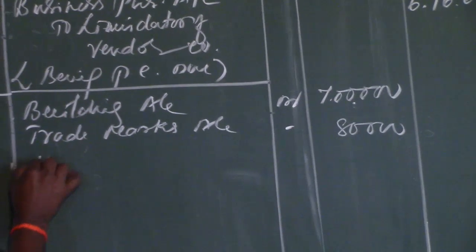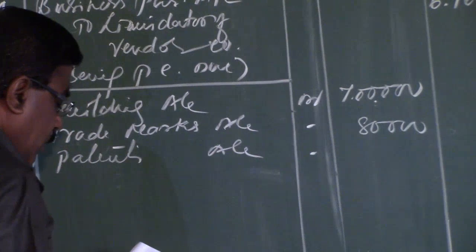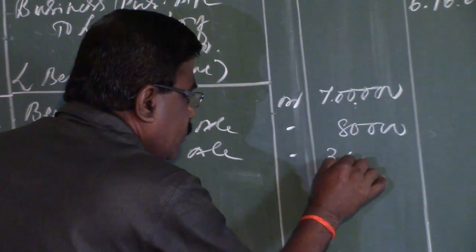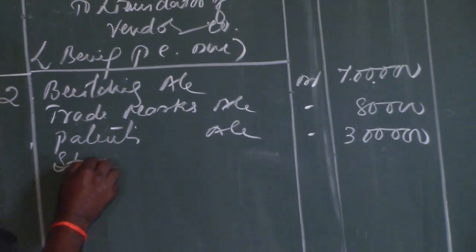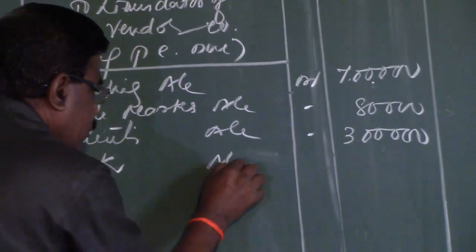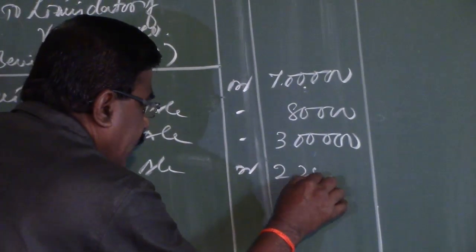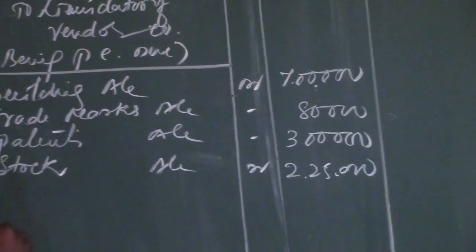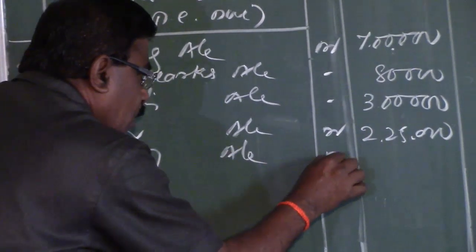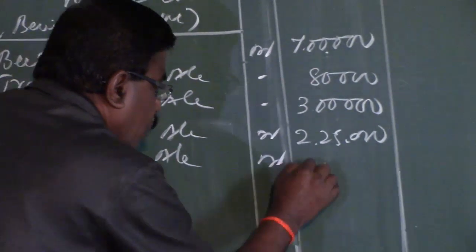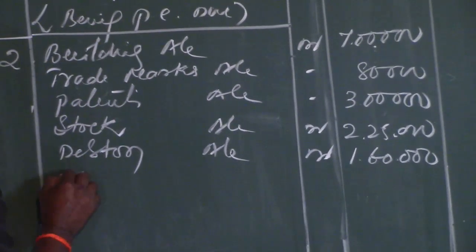Then patents account debit rupees 3 lakhs. And then stock account debit 2,25,000. Then debtors account debit amounted to 1,60,000. And then cash account debit 25,000.